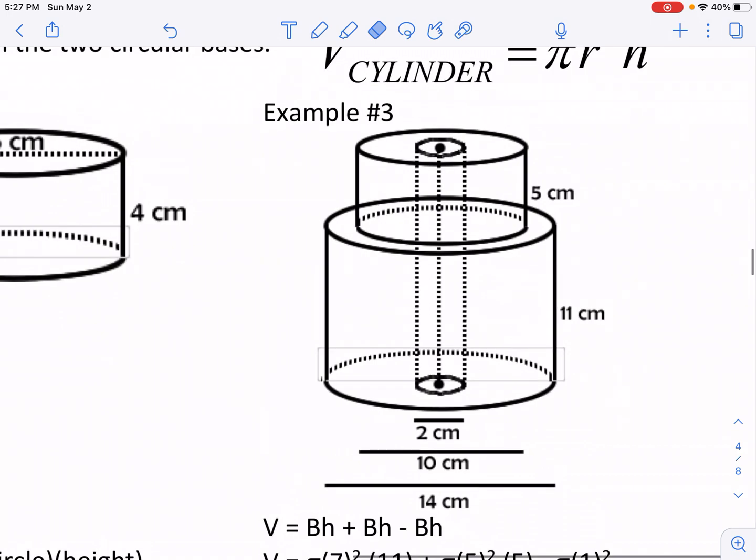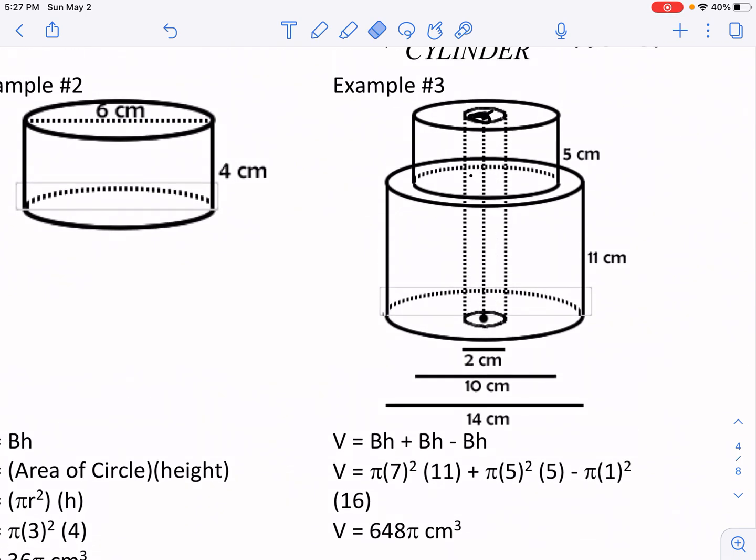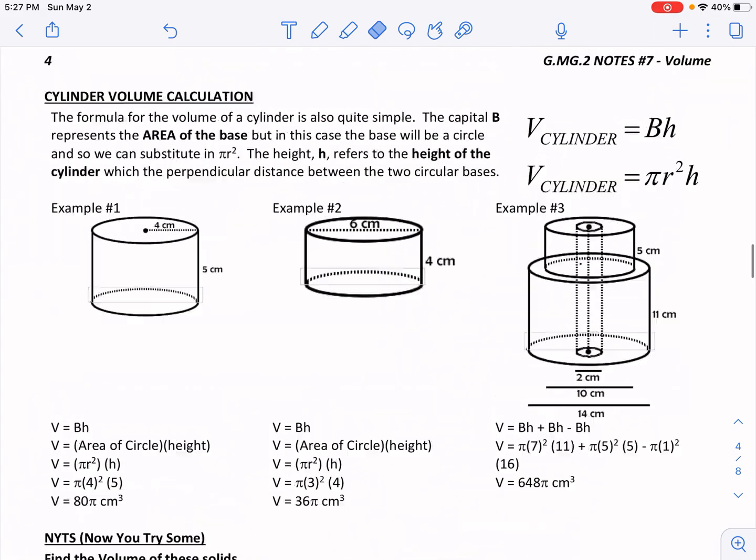Down here where we have two cylinders, but then there's this opening here, this space that's taken up between them. And we would add together the volumes of the two cylinders and then subtract out that opening, okay? So that's what I'm talking about with the composite figures, and we'll look at different examples as we go through each of these as well.